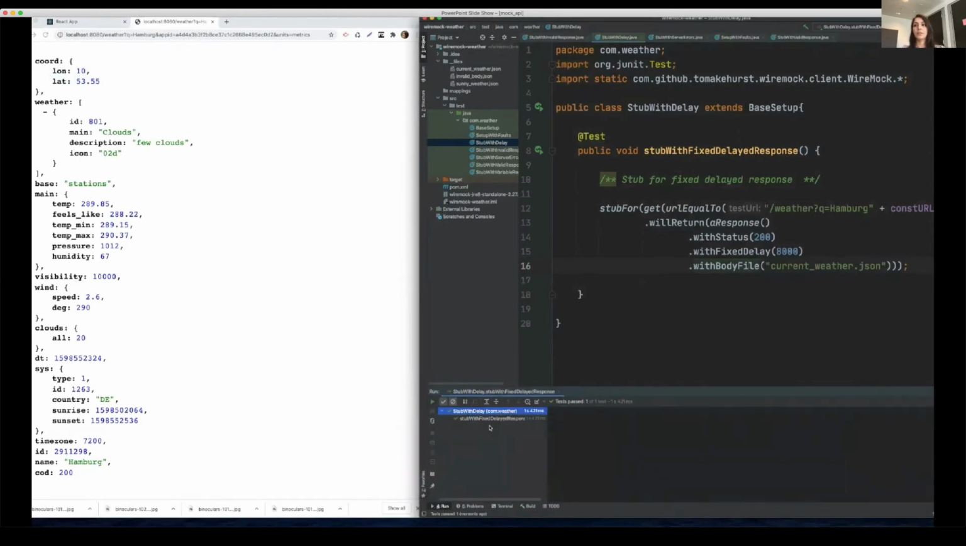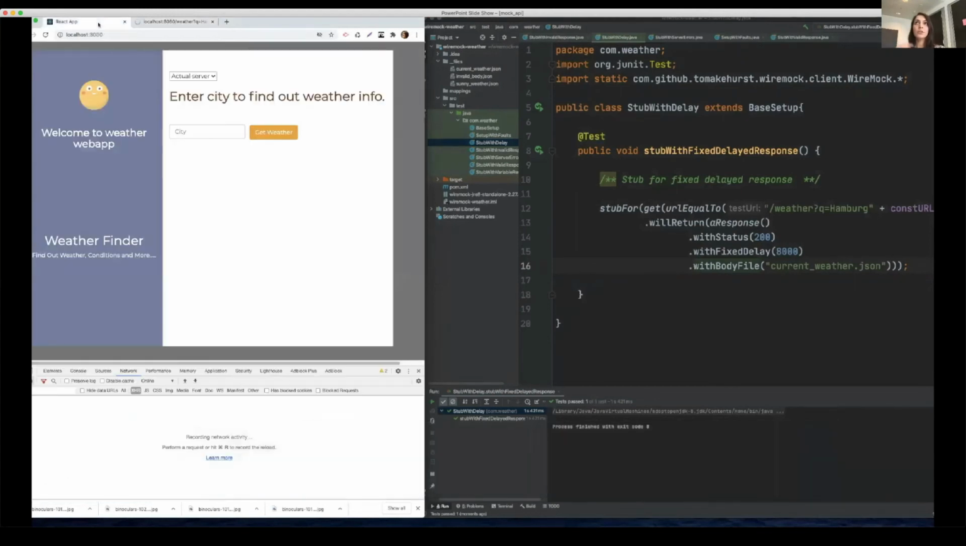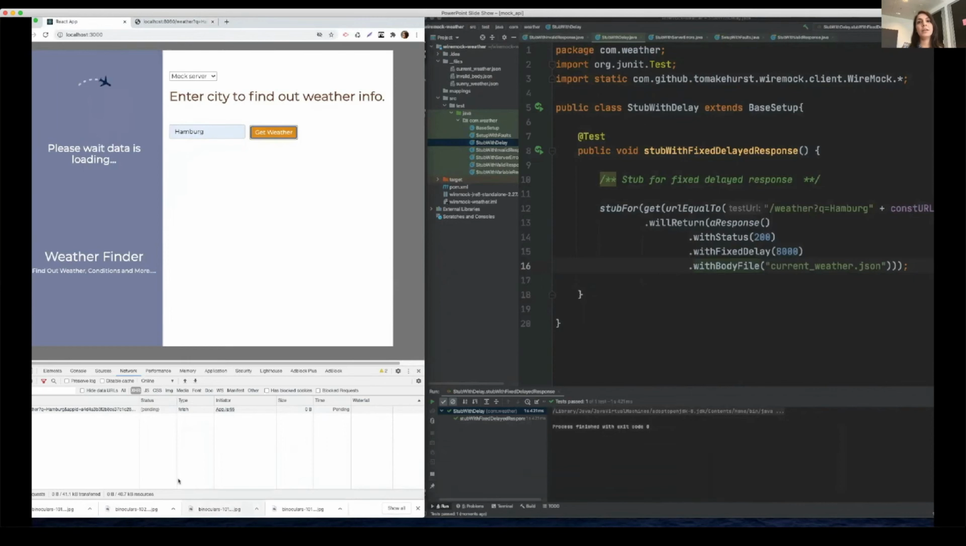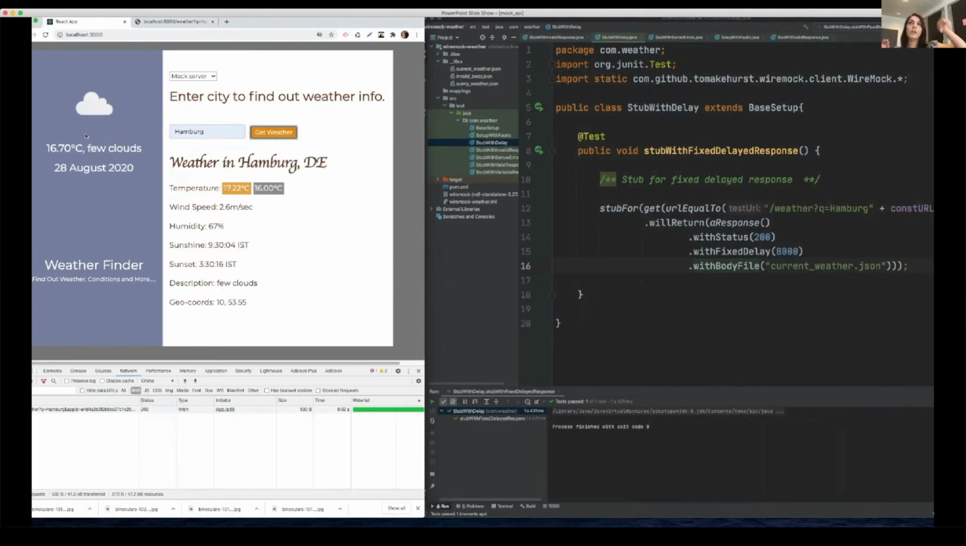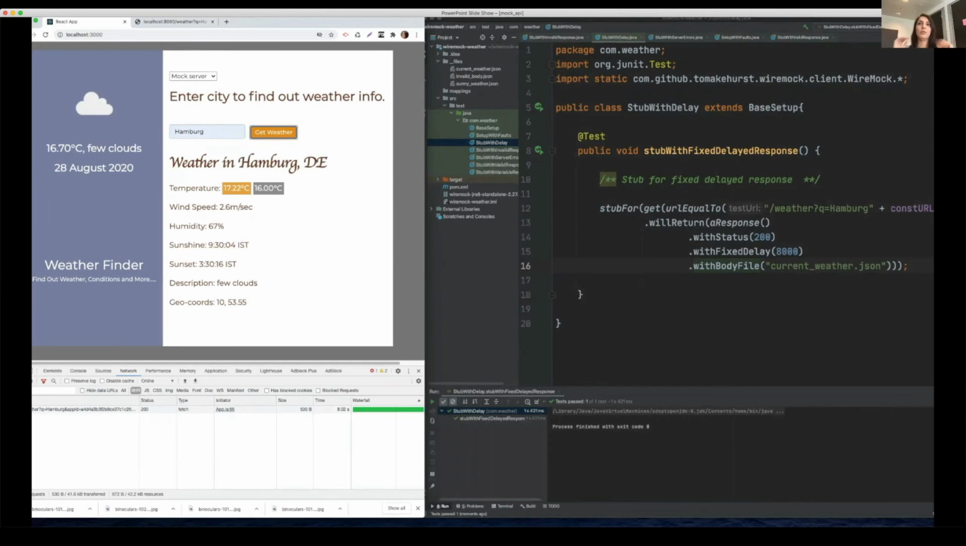So the test is successful. And now I load the API and you can see that there's a hover on the top, so it means it's a circular thing. It's still loading. And I'll check on the application how it's responding. So Hamburg, and then in the console you can see that it's a pending request. On the left hand side the airplane was there, so it was loading, which is correct. And after it has fetched, the details are loaded correctly.